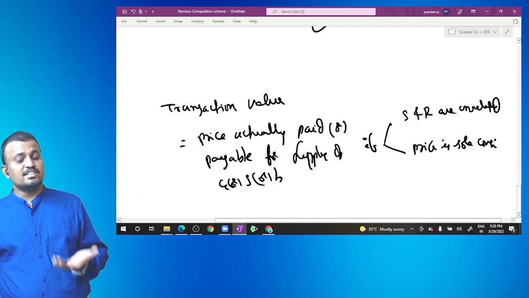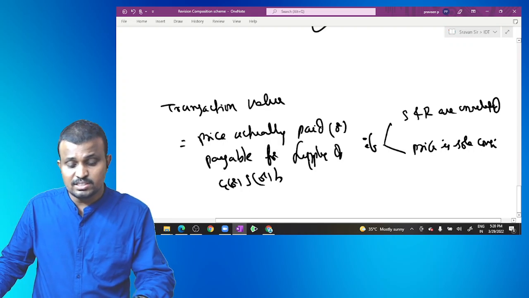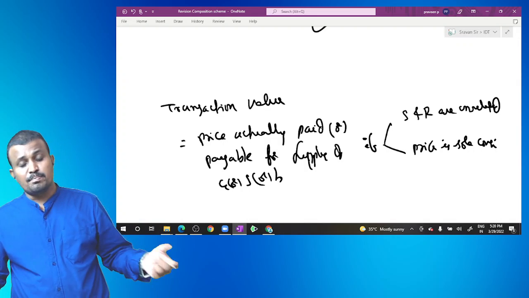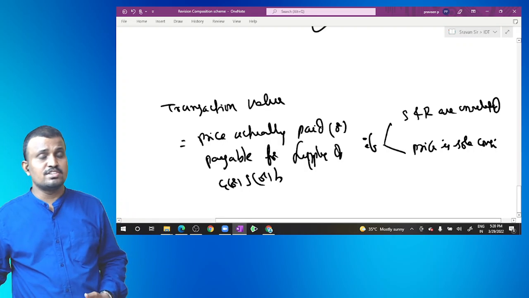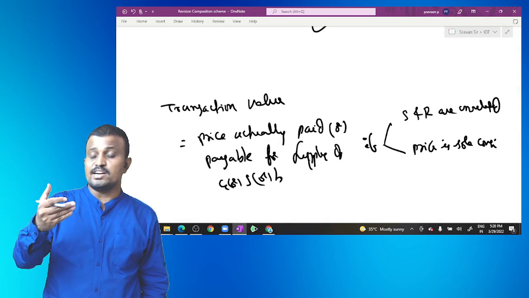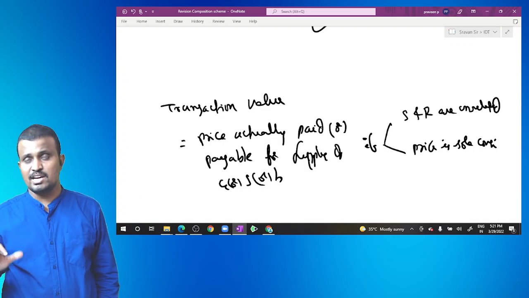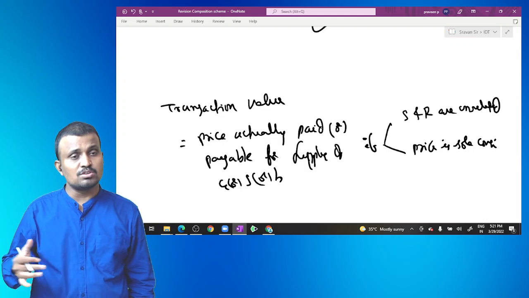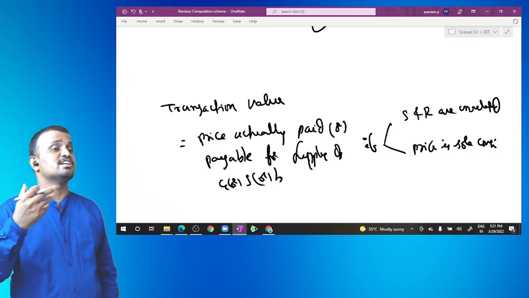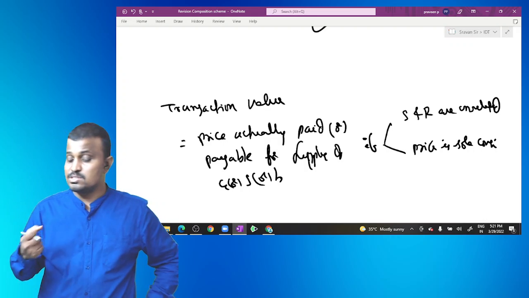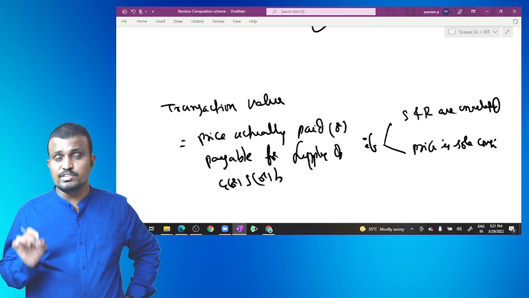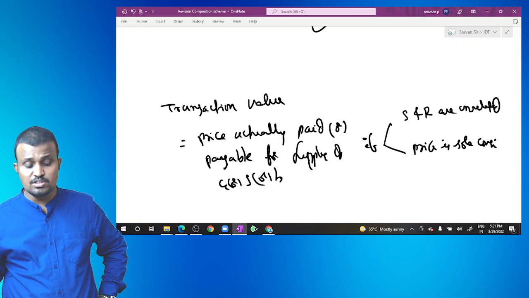If the supplier and the receiver are related to each other, then section 15 is not applied. And if the price is not the sole consideration, for example, we provide services to Mr. A, and in return he pays 50,000 in cash and one car. Some part of the consideration is received in money and the remaining part in a car. That is not said to be a sole consideration. In that case, section 15 is not applied.